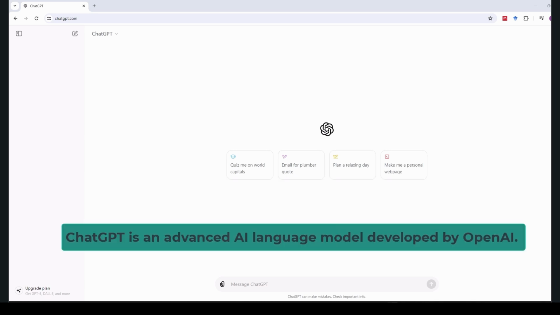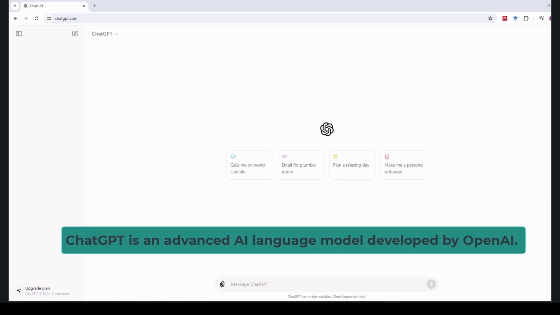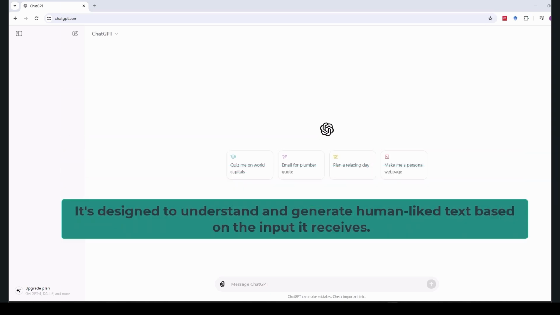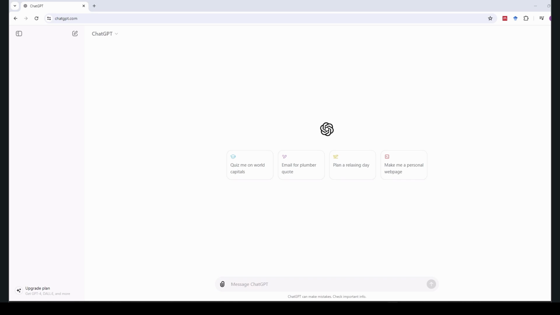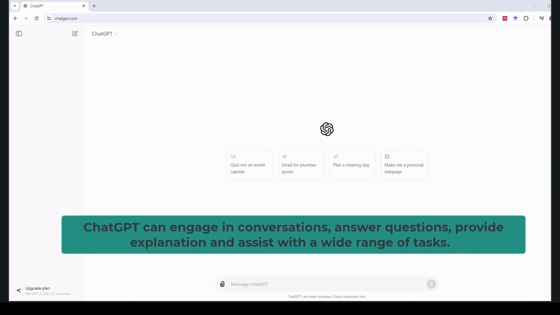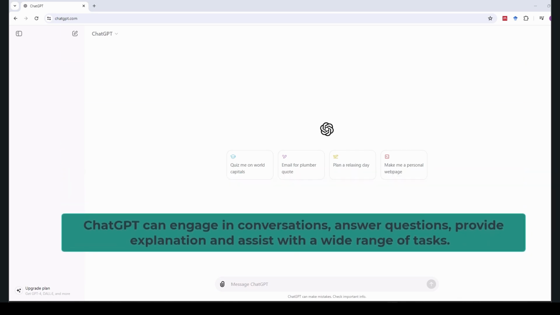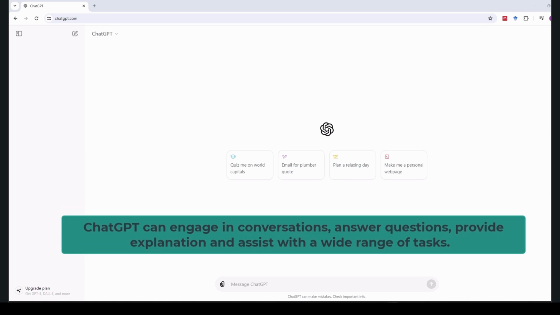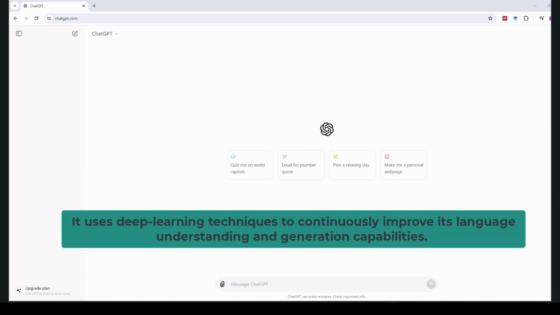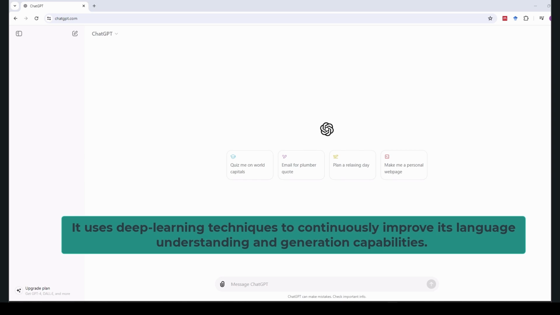It is an advanced AI language model developed by OpenAI, designed to understand and generate human-like text based on the input it receives. ChatGPT can engage in conversation, answer questions, provide explanations, and assist with a wide range of tasks. It uses deep learning techniques to continuously improve its language understanding and generation capabilities.